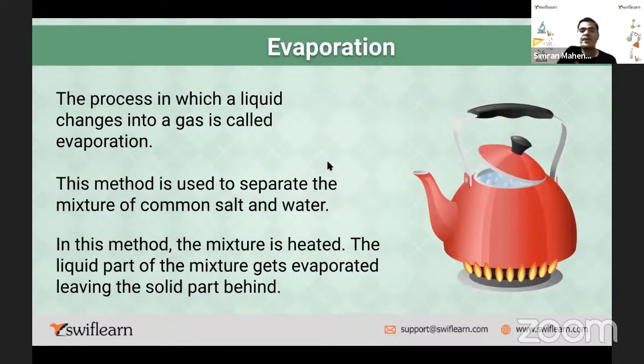This method is used to separate the mixture of common salt and water. If you remember, last class we discussed that when you add salt to water, you cannot separate it so easily. But here is a method. Evaporation is a process by which we can separate salt and water easily. In this method, the mixture is heated. The liquid part of the mixture gets evaporated, leaving the solid part behind.